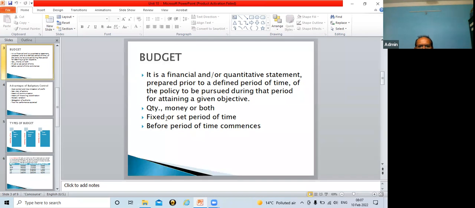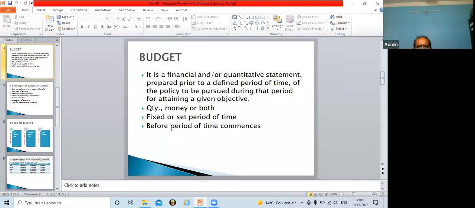This budget is for a fixed or set period of time. Generally budgets are prepared on an annual basis, but sometimes a company may prepare a budget on a quarterly basis also. Even a monthly budget can be prepared, but the period has to be defined, whether you are preparing a budget for monthly, quarterly, biannually, or annually.